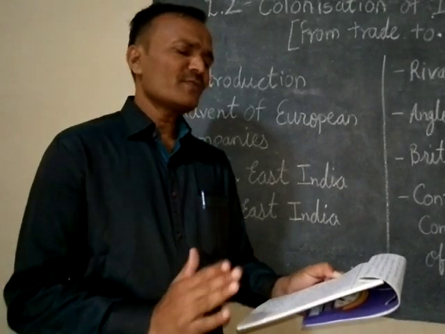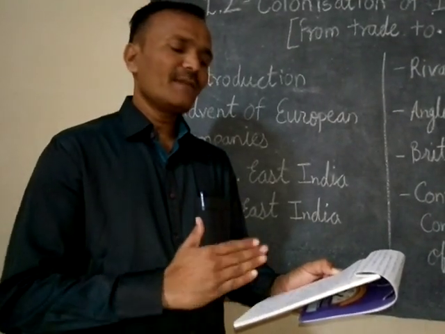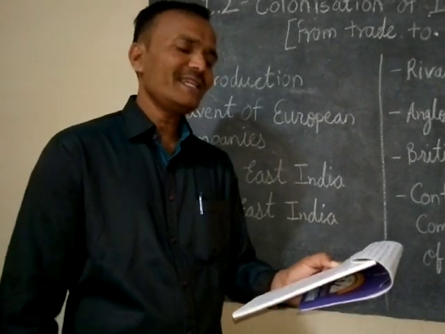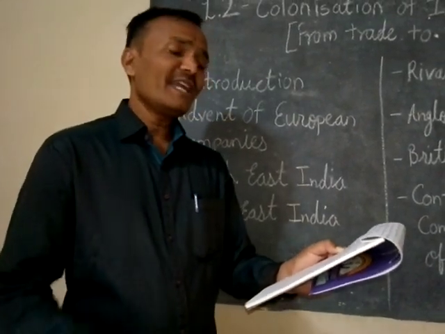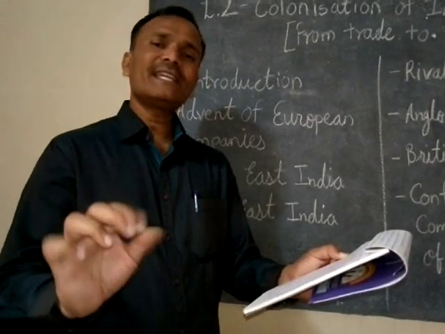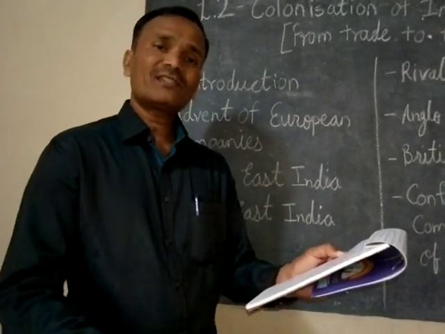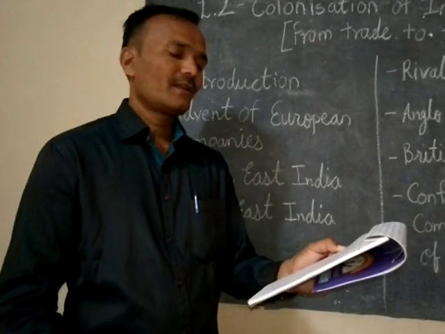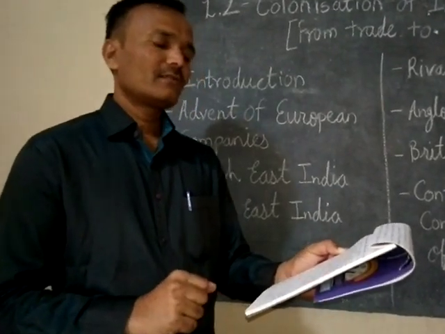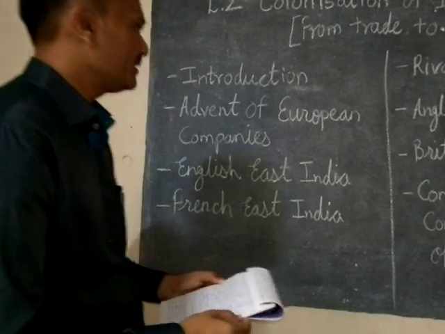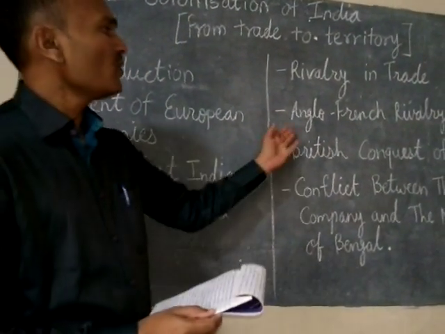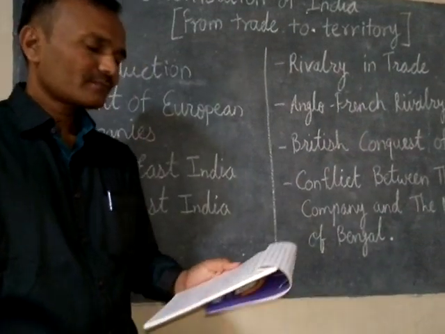In the course of time, the Portuguese and the Dutch moved away from this competition because they did not want to be part of these conflicts. But the English and French started dominating each other. They were still in this competition. So the next point we are going to see is the Anglo-French rivalry.